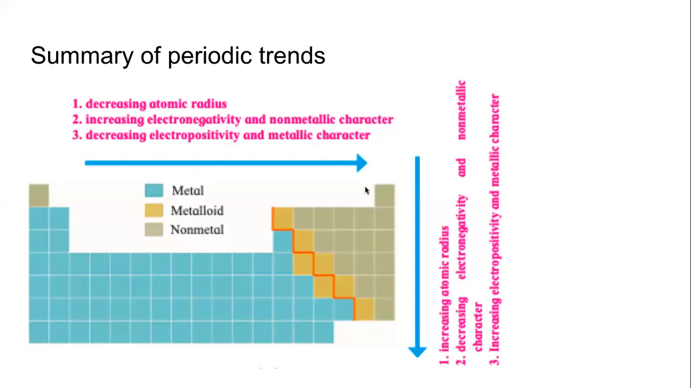If you want to know what is happening to the property down a group, then we have to look at this, the right hand side. If you want to know what is happening to those properties in a period, then we have to look at the top. The only thing that is not given in this diagram, and I had asked you to add, was about valency, which is ultimately related to the valence electrons or the electronic configuration. This is what you should have referred to.